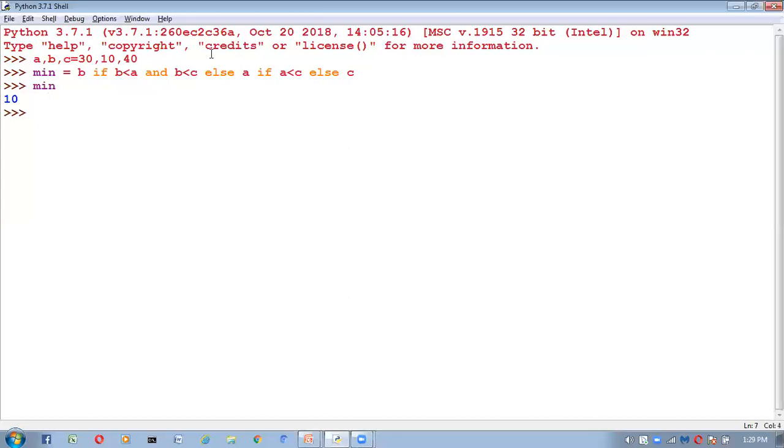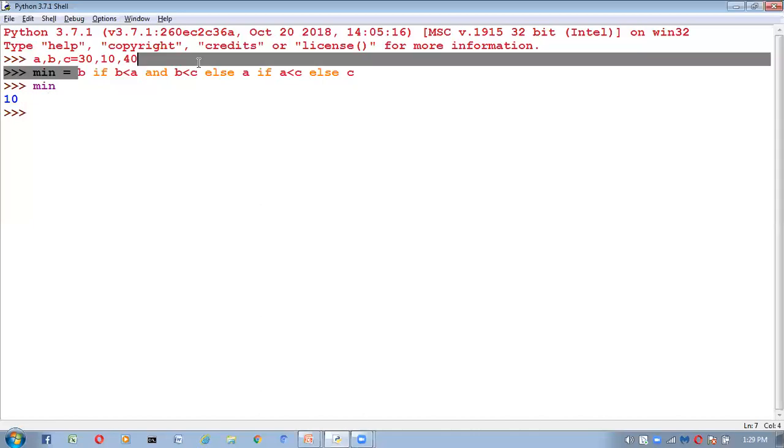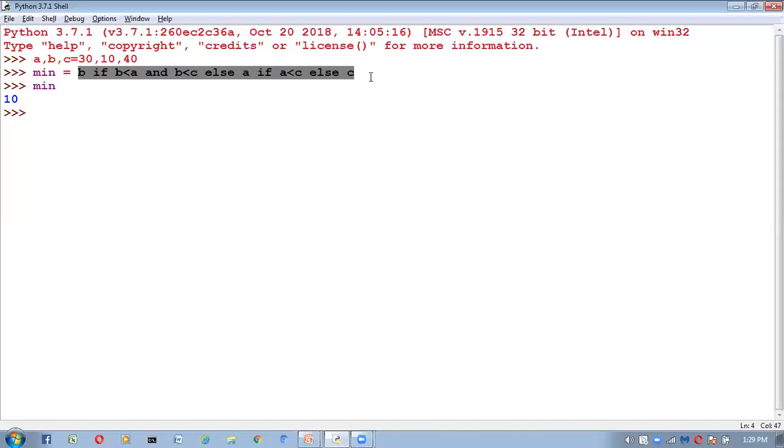See here, within a single line, we are able to complete the entire functionality. Suppose you don't have this ternary operator, we have to write multiple lines of code. So what is the main advantage of the ternary operator? We can reduce the length of the code. Instead of writing multiple lines of code, we can complete it within a single line by using the ternary operator.